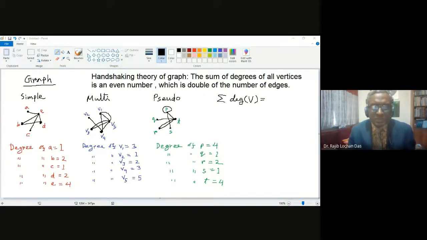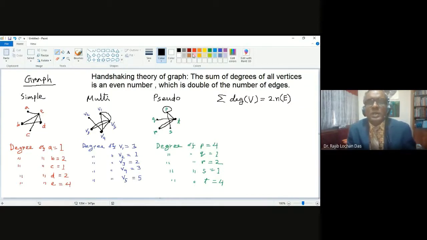So the summation of the degrees of all vertices will be double, that means 2 into n, or n of capital E. Capital E means edges, not one single edge.